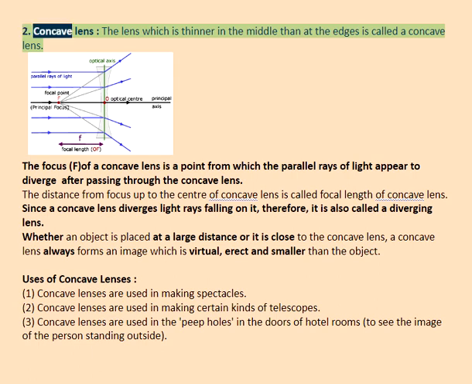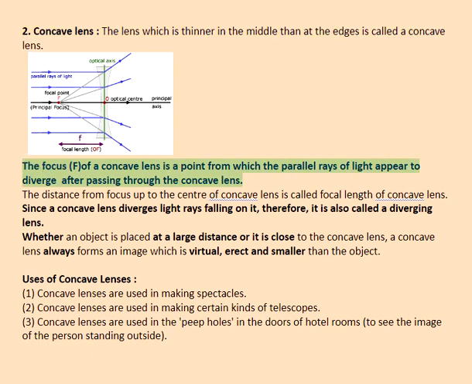2. Concave lens. The lens which is thinner in the middle than at the edges is called a concave lens. The focus F of a concave lens is a point from which the parallel rays of light appear to diverge after passing through the concave lens. The distance from focus up to the center of the concave lens is called the focal length of the concave lens. Since a concave lens diverges light rays falling on it, it is also called a diverging lens.